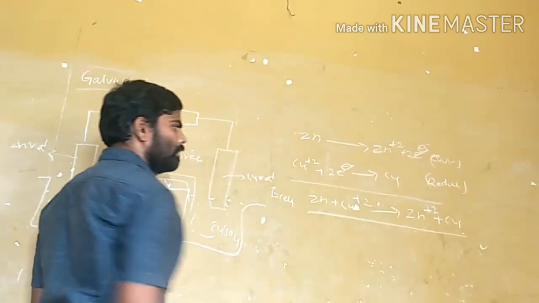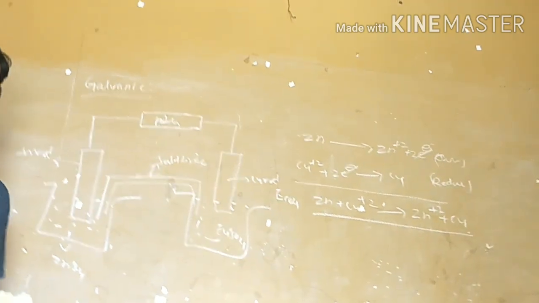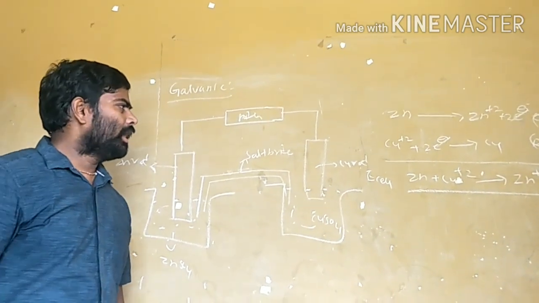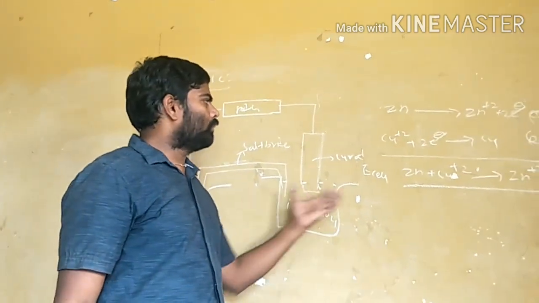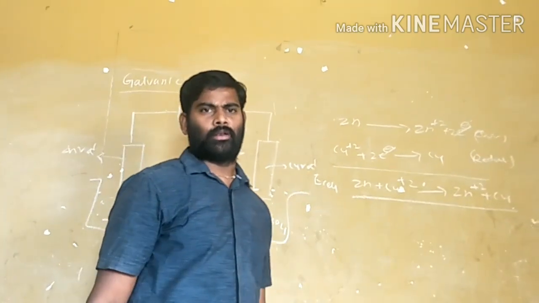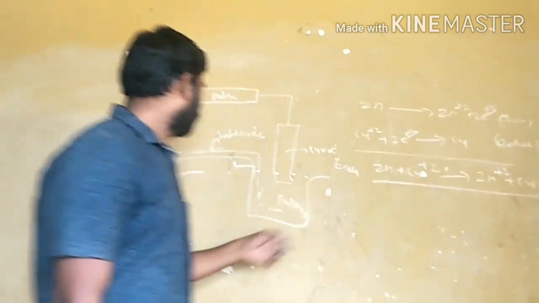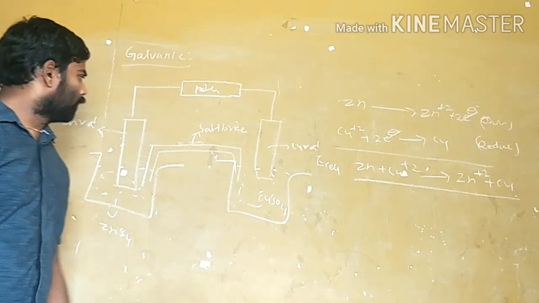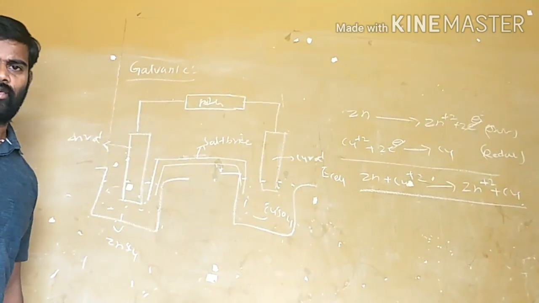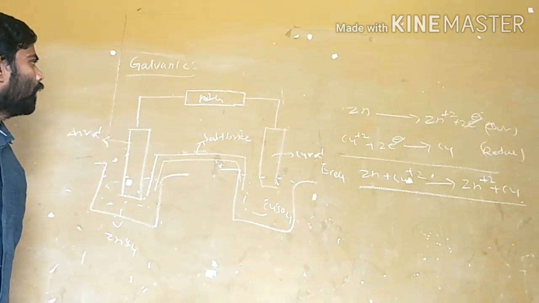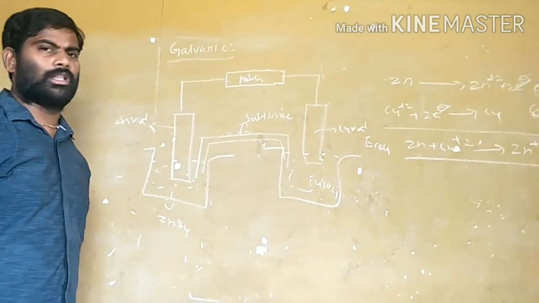This is the total cell reaction of the galvanic cell. Every time, showing the total galvanic cell in this way is very difficult.